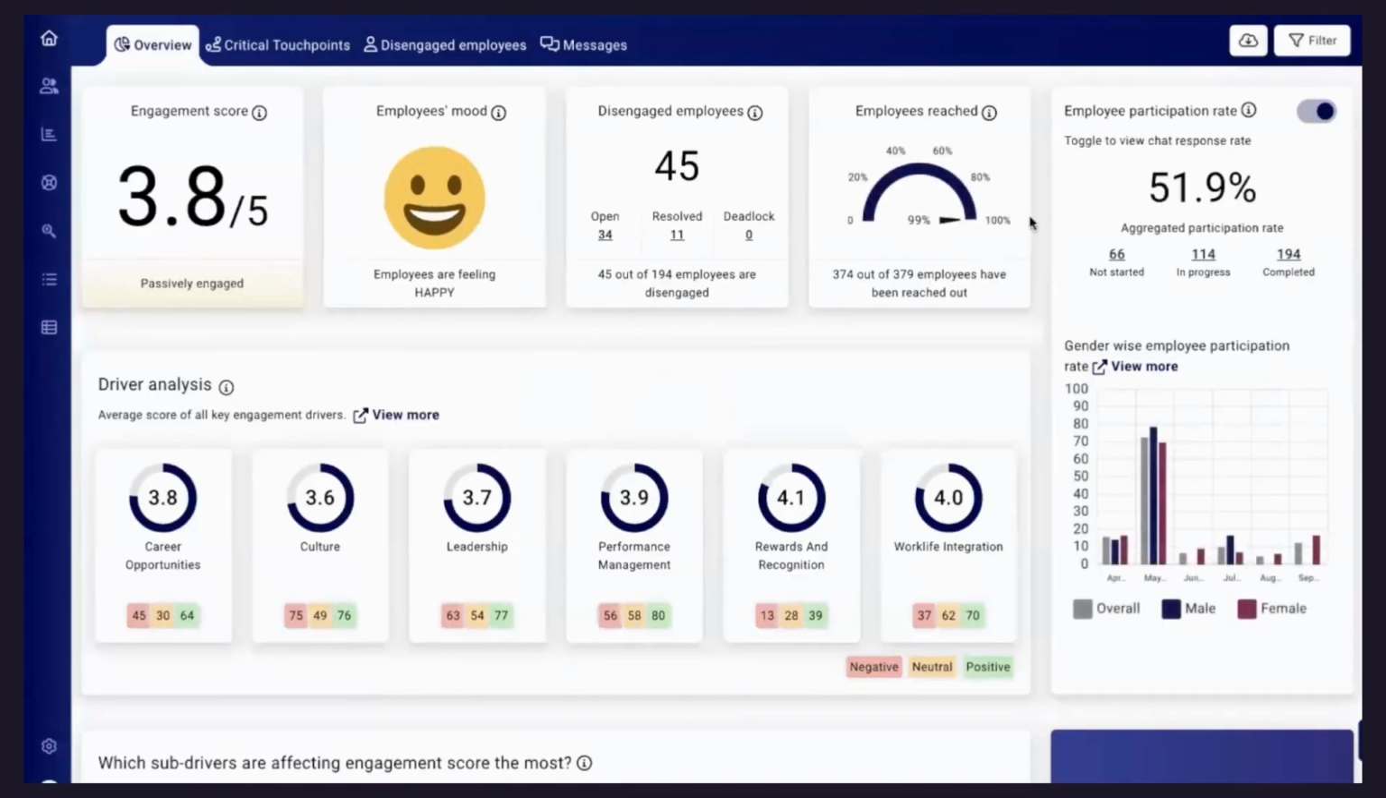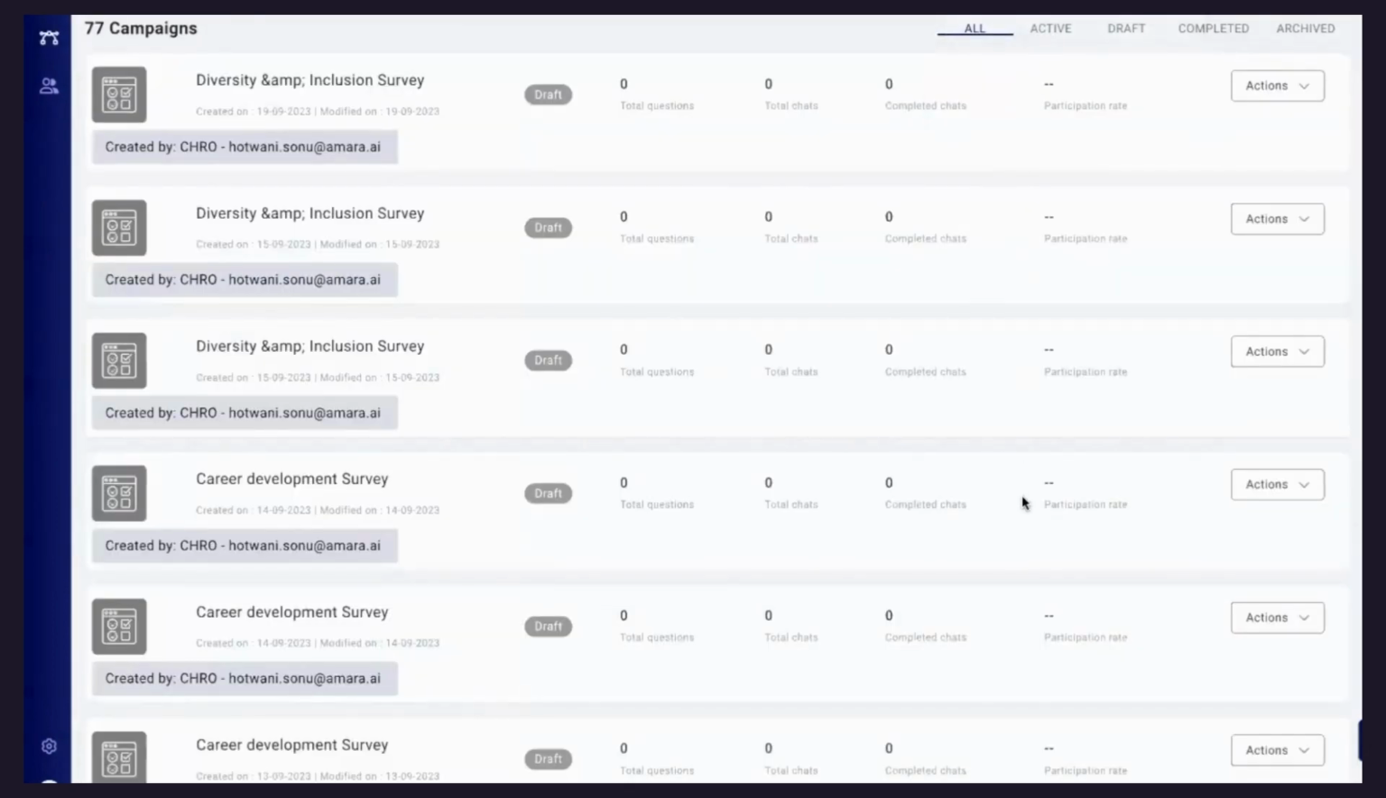On top of this, we also have an option of ad hoc dashboard. Ad hoc dashboard is one-time surveys. So continuous engagement is one piece where Amara will reach out to your employees automatically once we set it up for the company, basis the touch points. It's completely automated. There's nothing that you have to do manually, including the reminders, the follow-ups. Everything is taken care of by Amara.